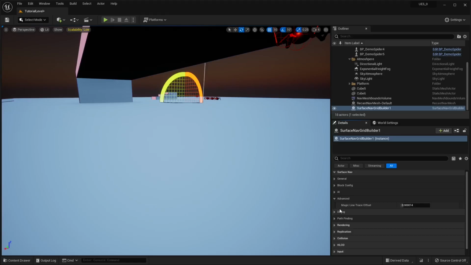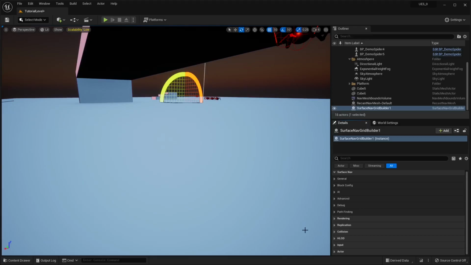And so I created this that extends those traces out ever so slightly. And if you make this number too big, it can start breaking the navigation. So I recommend leaving this alone unless you absolutely have to change it.